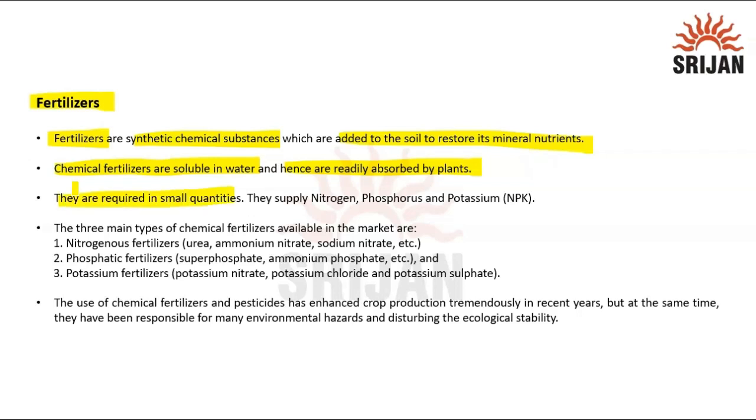They are required in very small quantities. They are considered as micronutrients, you can say. Particularly, if we talk about fertilizers, usually the fertilizers contain nitrogen, phosphorus and potassium. So you can say these are NPK compounds which are used. The reason is that these are the three important, essential compounds which plants require in a very large quantity. And if they are not there, then they can directly affect the growth of the plant.